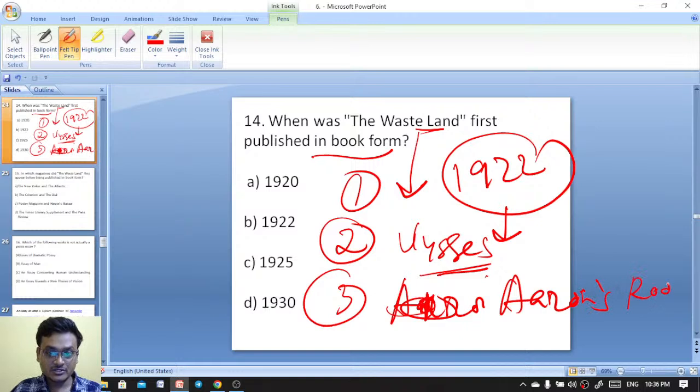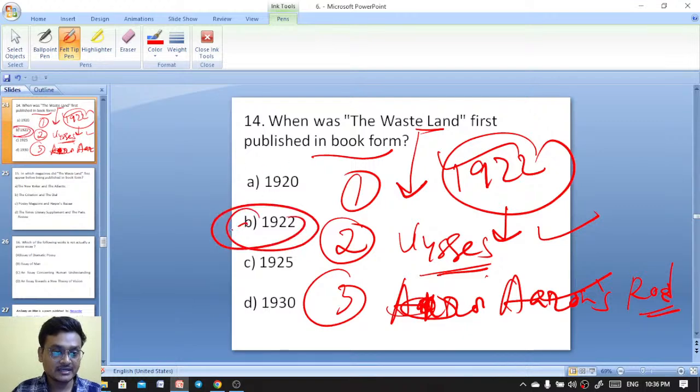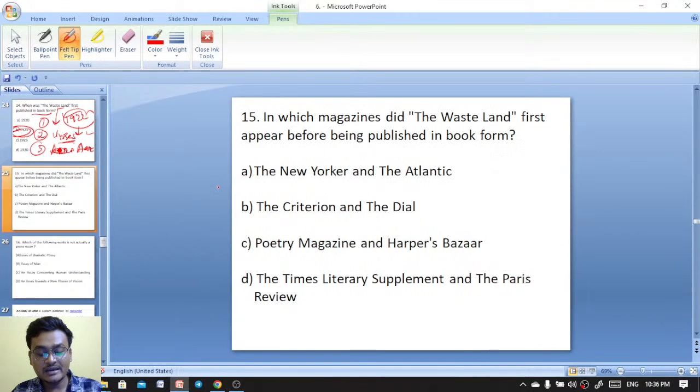Exactly, Aaron's Rod was also published in 1922. Ulysses, The Waste Land, Aaron's Rod published. That is by D.H. Lawrence. So The Waste Land published in book form in 1922 is the right answer. That's why 1922 is very important: The Waste Land, Ulysses, and Aaron's Rod by D.H. Lawrence.